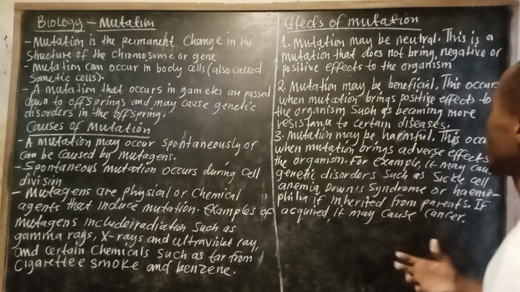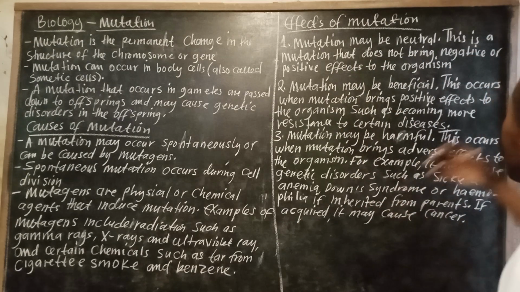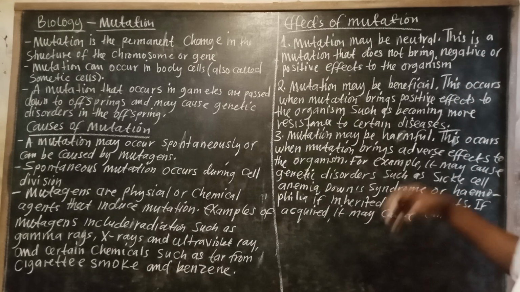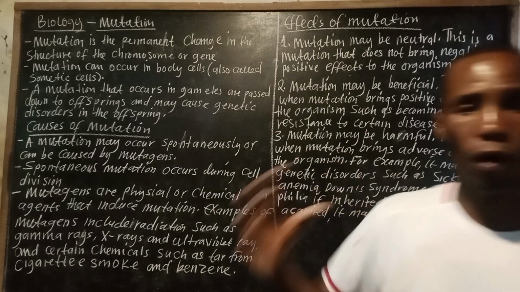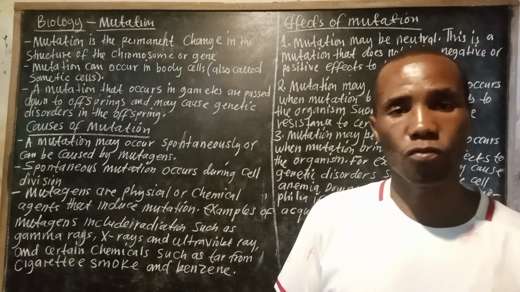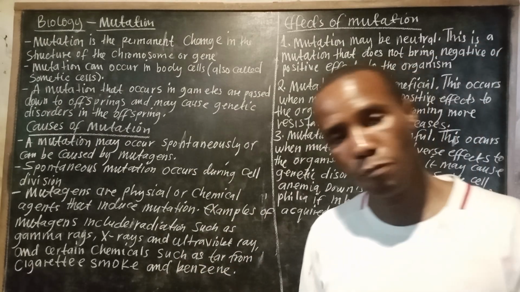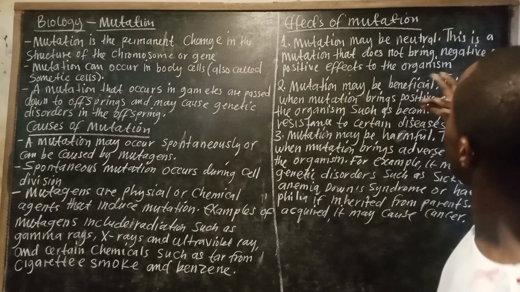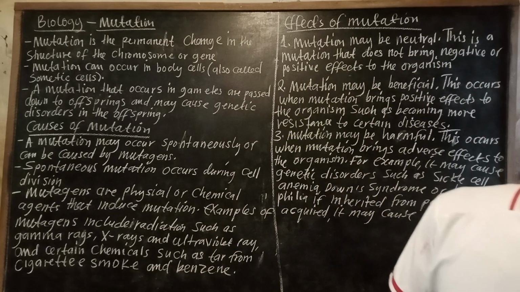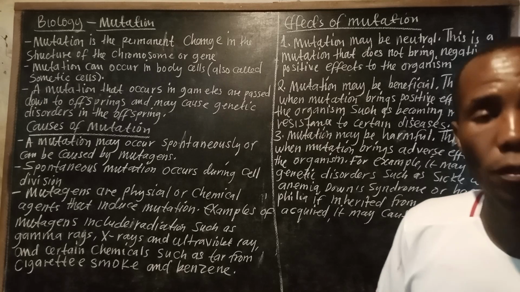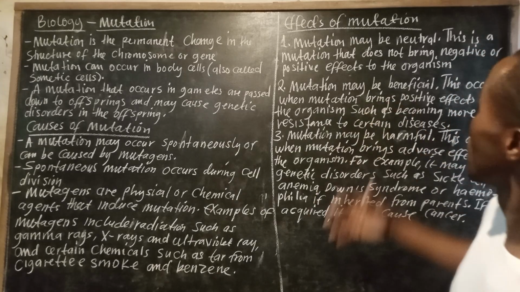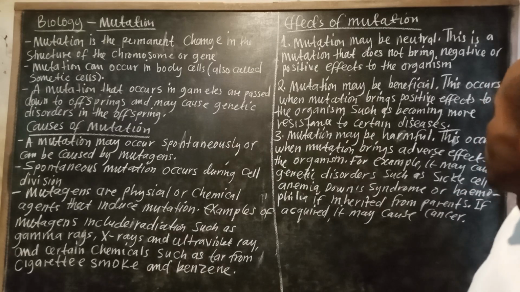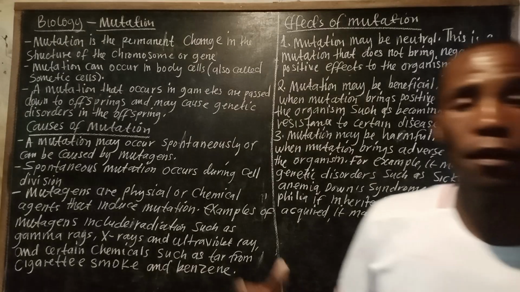What could be the effects of mutation? One, mutation may be neutral. This is a mutation that does not bring negative or positive effects to the organism. It is just neutral. This type of mutation is called neutral mutation. Then two, mutation may be beneficial.